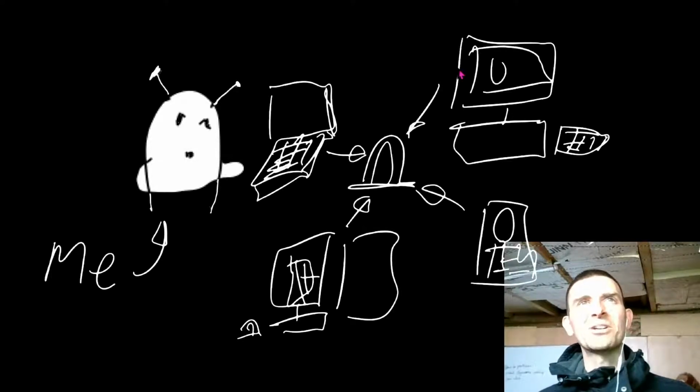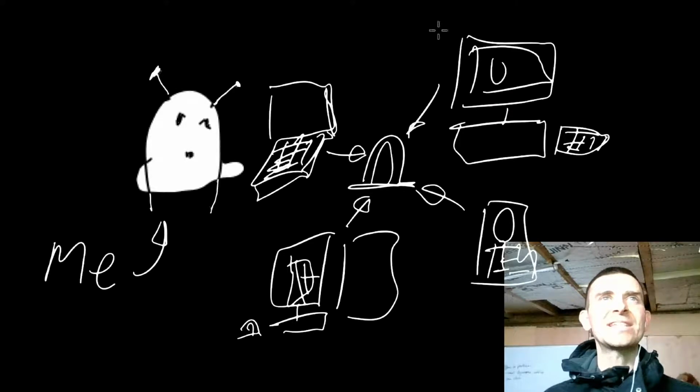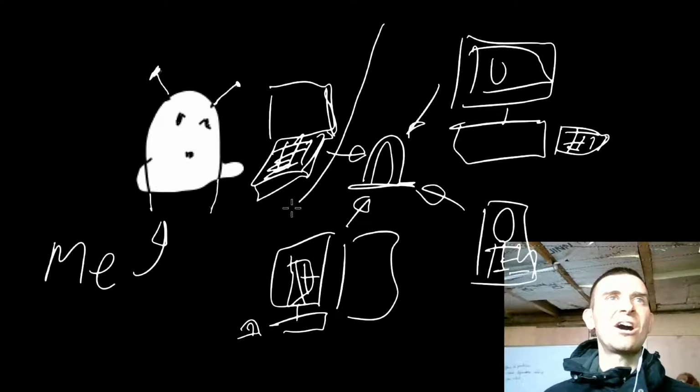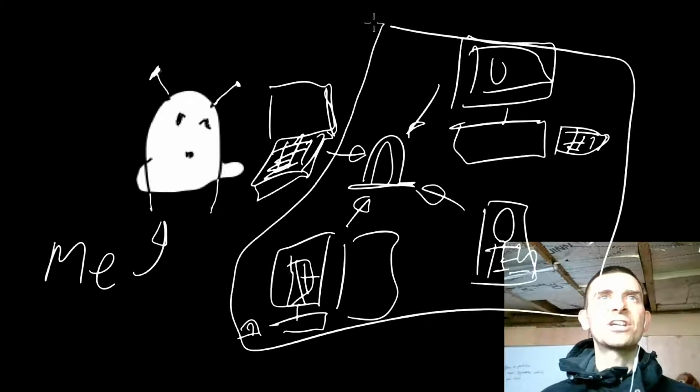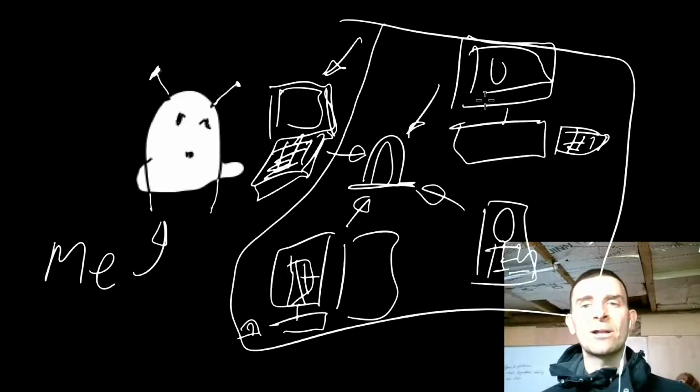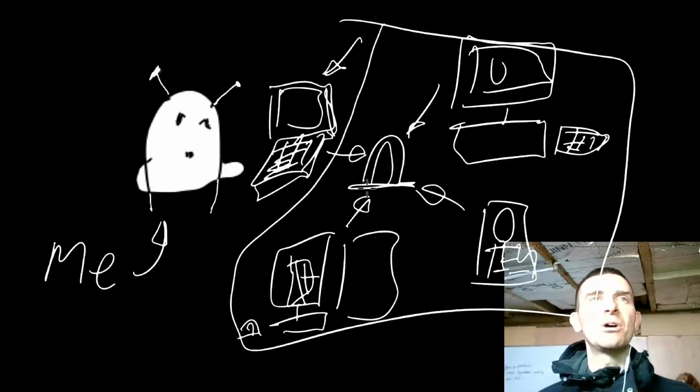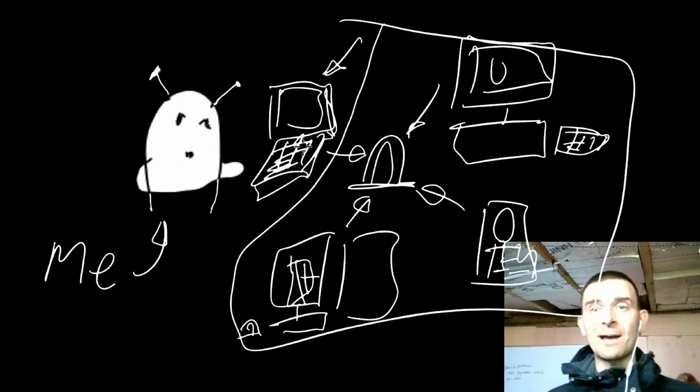And so what we're going to be looking at today is how to do this, except this entire network here is only going to exist on my machine. So in other words, as far as my machine's concerned, there is going to be a gateway, and there are going to be other machines with other operating systems, but they're not going to be in real life. They're going to be virtual. They're going to be virtual machines that exist on my computer and my laptop only.